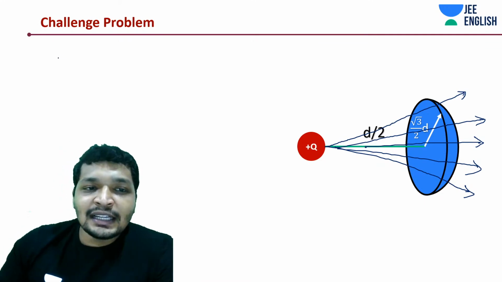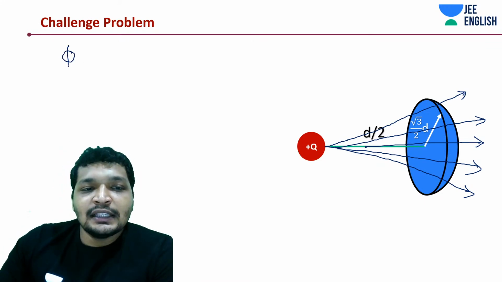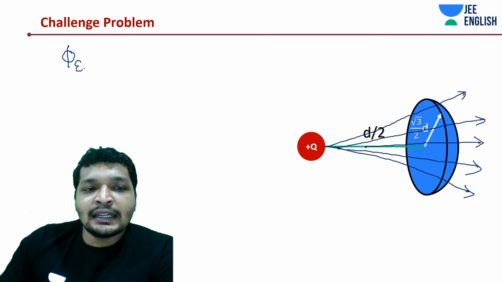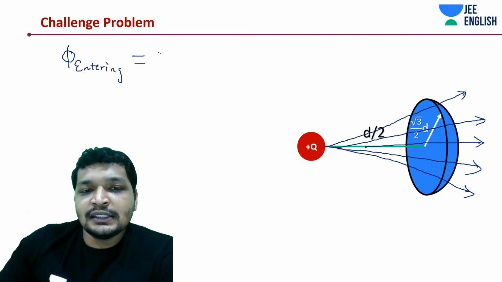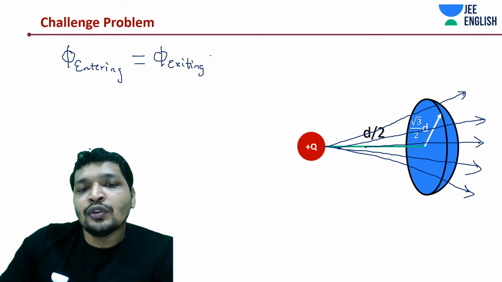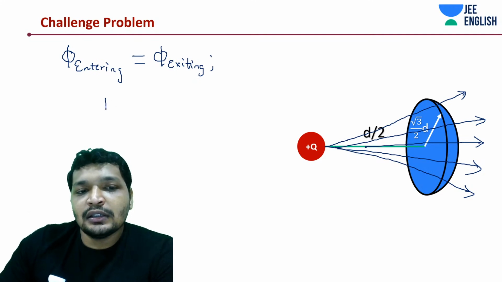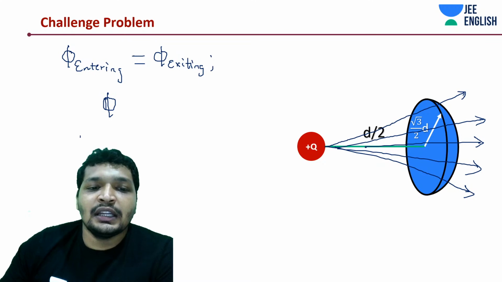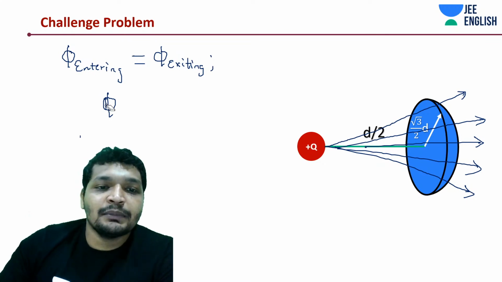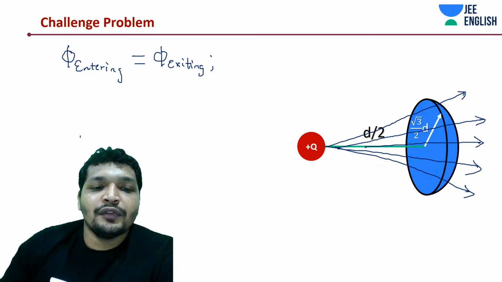So it is really that simple. Flux entering is equal to flux exiting. So net flux is what? Let's call this net flux phi net, just giving it a subscript of net.